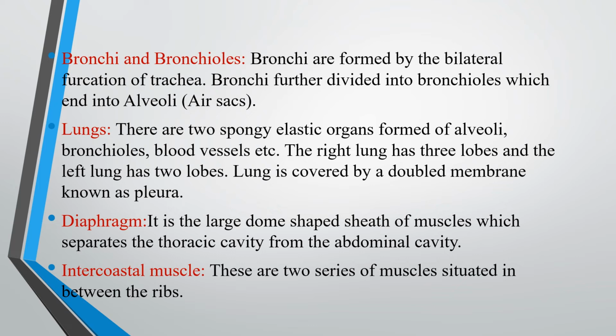Then lungs. There are two spongy, elastic organs formed of alveoli, bronchioles, and blood vessels. The right lung has 3 lobes and the left lung has 2 lobes. It is covered by a double membrane known as pleura. It gives protection to our lungs. Then next to that, diaphragm. The diaphragm is a muscular structure, a dome-shaped sheath of muscles which separates the thoracic cavity and the abdominal cavity. Then intercostal muscles. These are two series of muscles situated in between the ribs.